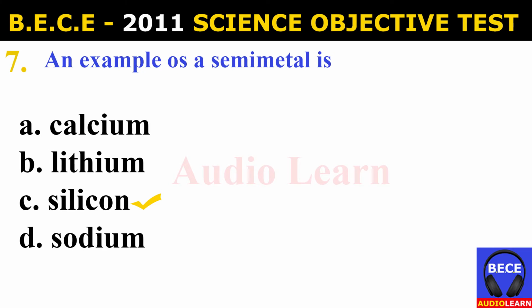Number 7. An example of a semimetal is A. Calcium, B. Lithium, C. Silicon, D. Sodium. And the answer is C. Silicon. An example of a semimetal is silicon.